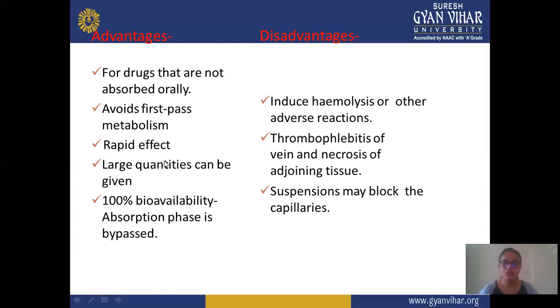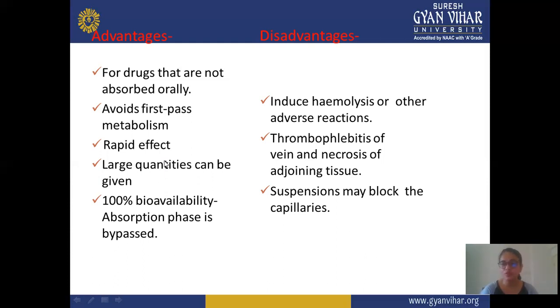And these are the disadvantages of the intravenous route. It may cause hemolysis or other adverse reactions, thrombophlebitis of the vein, and necrosis of adjoining tissue. Suspensions may block the capillaries. When you give the drug through the venous route, there may be some problems, like hemolysis, thrombophlebitis in the vein, necrosis of adjoining tissue, or an oily suspension may block the capillaries.